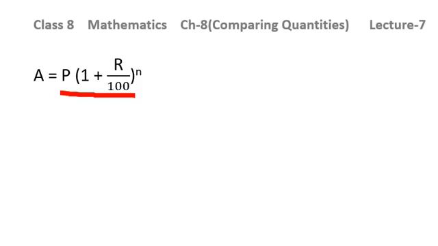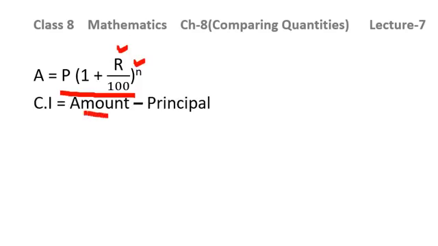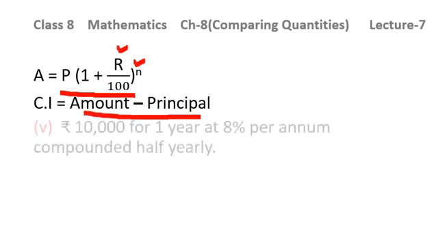That is the formula for amount when the interest is being compounded half yearly. Here I have already solved it in the previous slide. I have taken already half of the rate and I have multiplied time by 2. That is why I am using this simple formula. And then, using this formula you can calculate the compound interest.